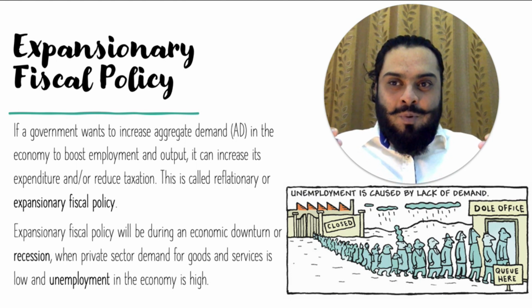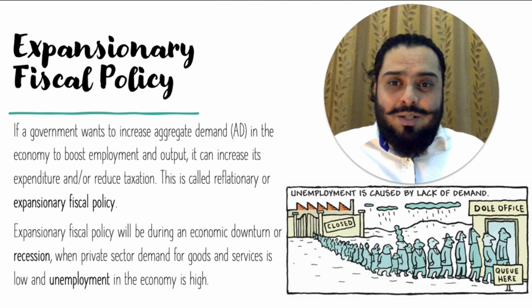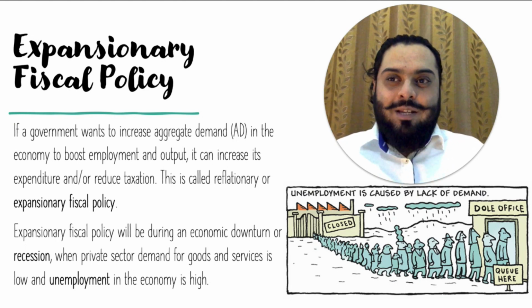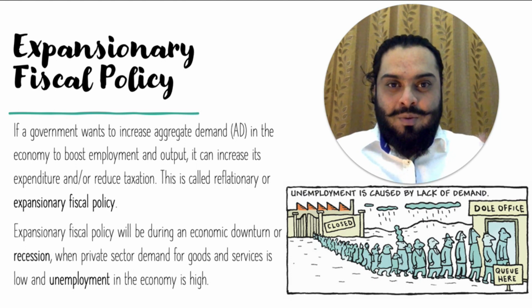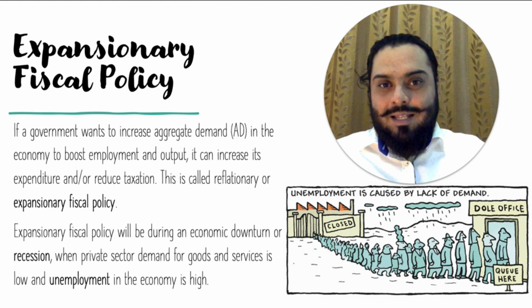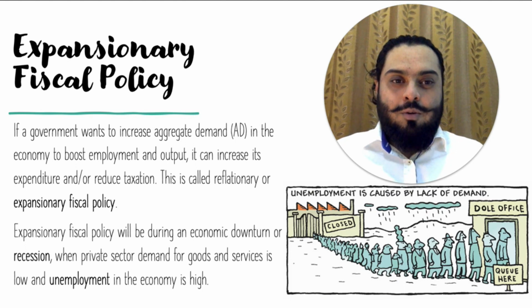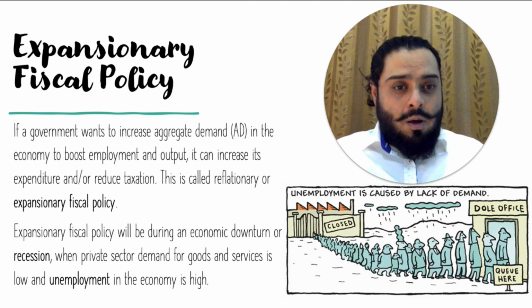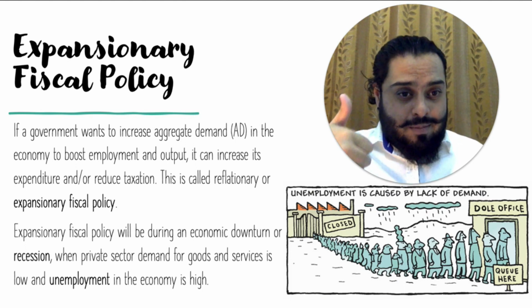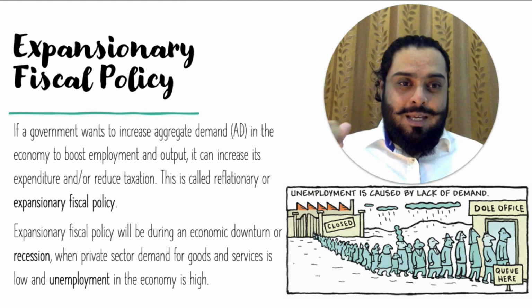So if there is, let's say, high unemployment in the economy, unemployment is usually caused by lack of demand for goods and services. So when demand for goods and services in the economy increases, automatically there will be higher demand for workers, and that would create more jobs. If the government wants to increase aggregate demand in the economy to boost output, it can do so by increasing government spending or public spending and by reducing taxes.